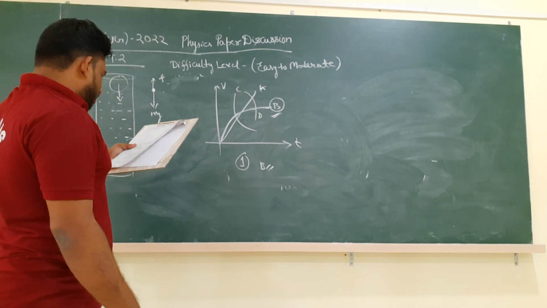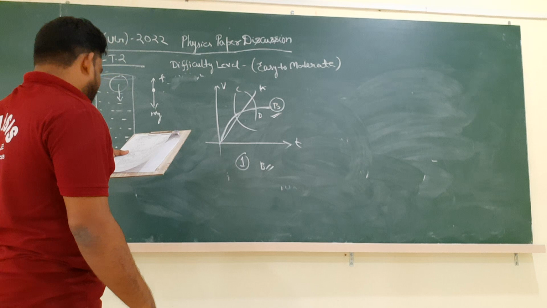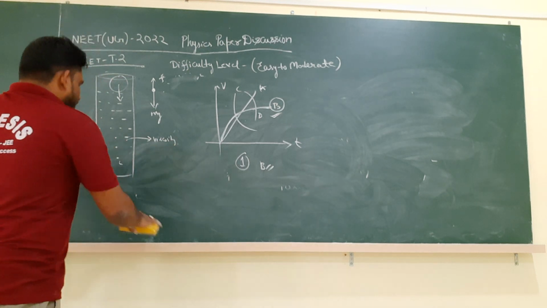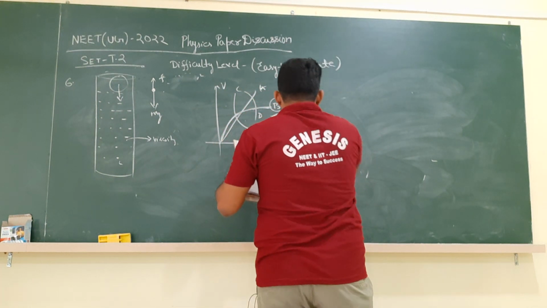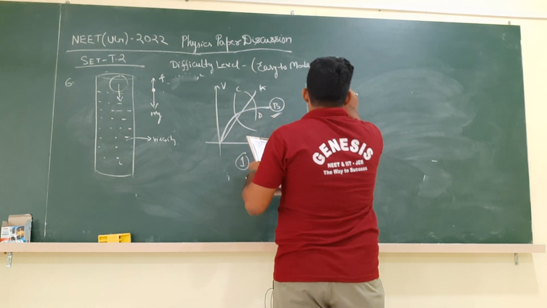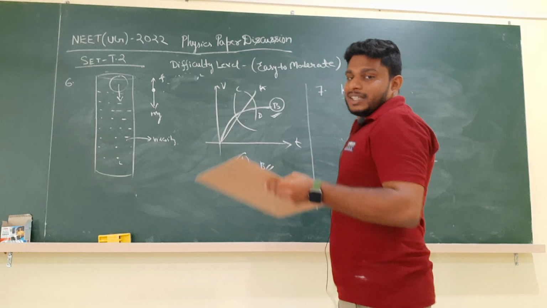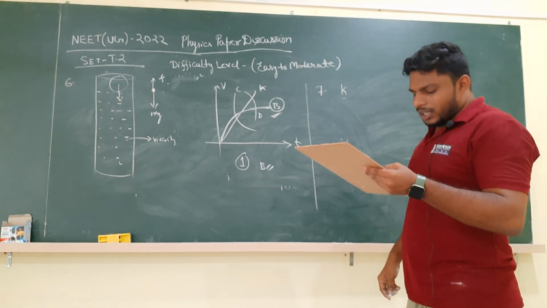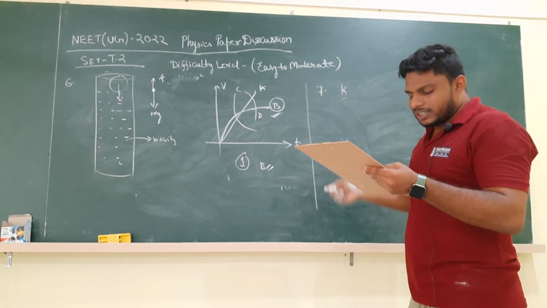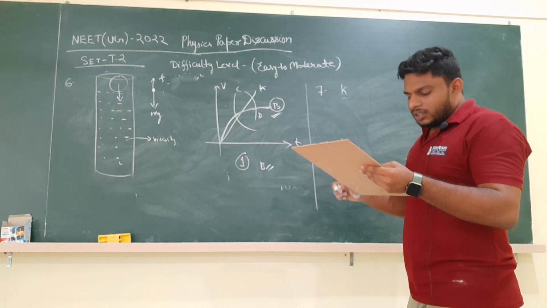Now we will go for question number 7. Question number 7 says the radius of gyration of a thin uniform disc about its axis passing through its center and normal to the plane.